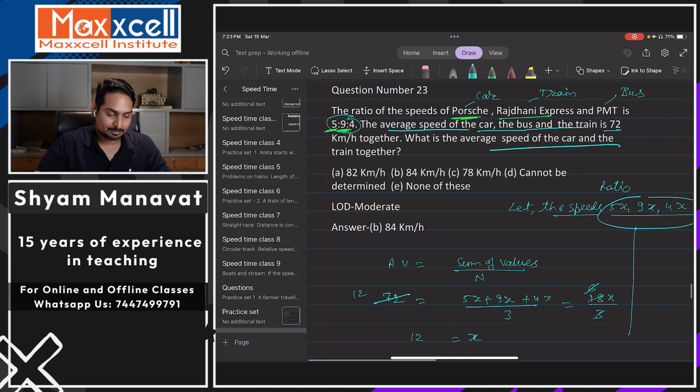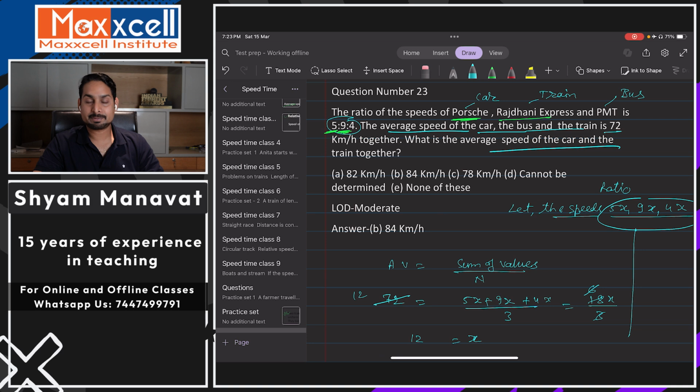Okay, so more than the concept of speed, here we have concept of ratio and the average. So ये क्वेश्चन तो कहीं से भी मॉडरेट नहीं लगता है. Let's mark it easy. Fine. 84 kilometers. Option number B. Let's see the next question.